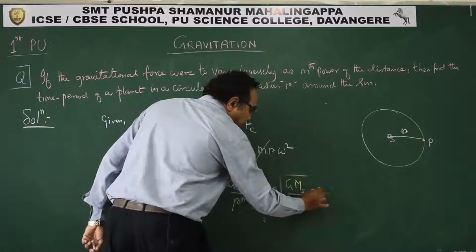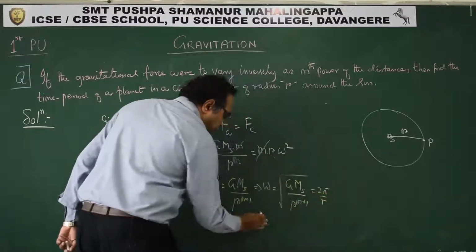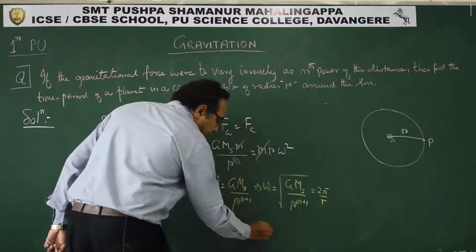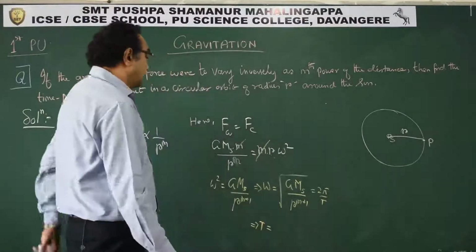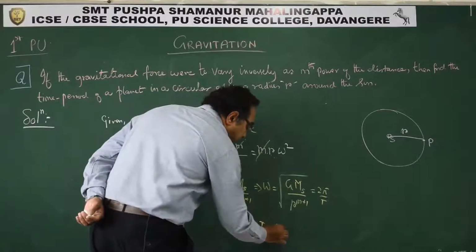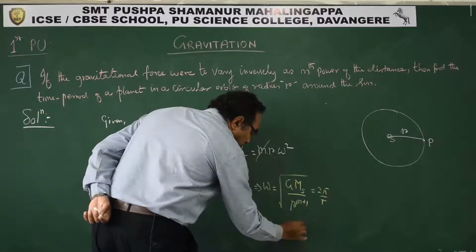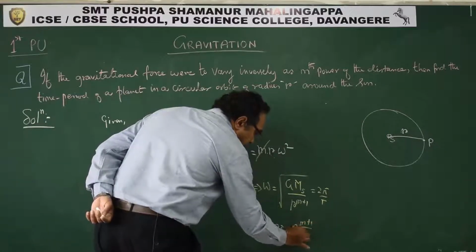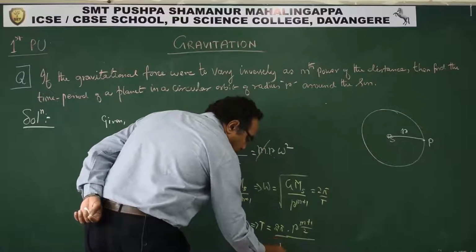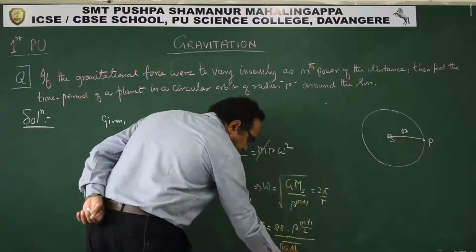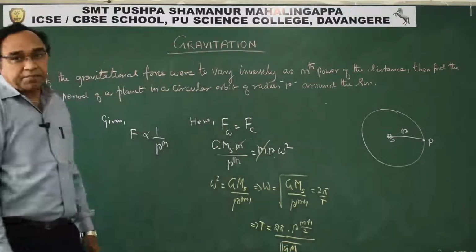So this is 2π by T. So from this we can say T is equal to 2π r^((m+1)/2) upon root of GM. This is how we can find out the time period.